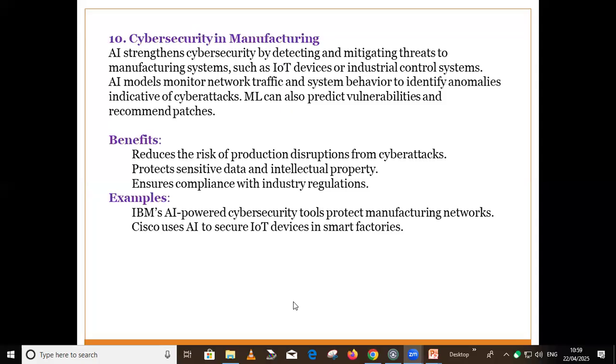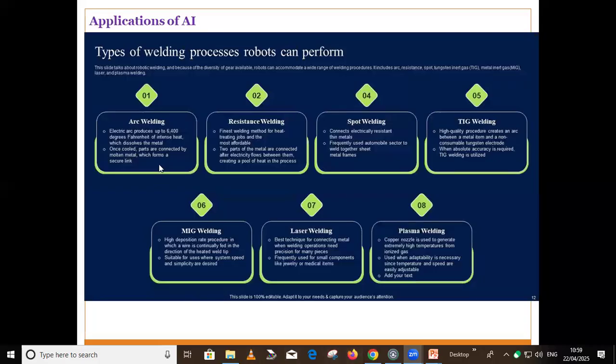Suppose we take the example of IBM. IBM's AI-powered cybersecurity tools protect the manufacturing network. Again, Cisco uses AI to secure 5G devices in smart factories. Okay, now just look at the flow. There are different types of robots that can perform the building. Again, this pattern can be analyzed based on the sequence, based on the process. We can implement this AI based on the requirement and need.